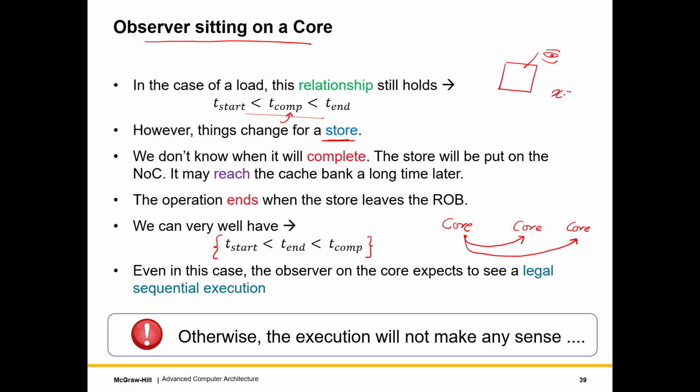And let's say that I set x to 1 and a long time later I read x. For me, given the fact that I set x to 1, I cannot read x to be 0. I have to read either x as 1 or something else that some other core wrote in the time being. So I am fine with that, but I can definitely not read x to be 0. So in this sense, I do expect to observe a legal sequential execution. Otherwise, the execution will not make any sense.